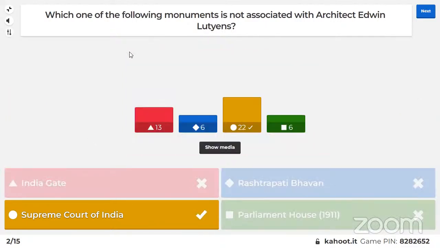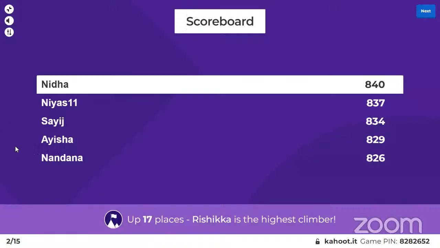All right, time's up. India Gate, Rashtrapati Bhavan, and Parliament House are all associated with Edwin Lutyens, but the Supreme Court is not associated with Edwin Lutyens. It was actually designed by Bilkaji Diolalda, the architect who designed the Supreme Court. It is in the Indo-British architecture style. Okay. All right, so moving on to the leaderboard once again.